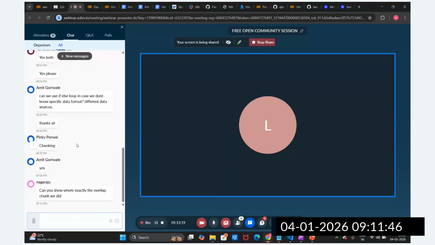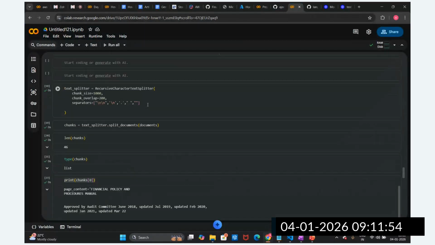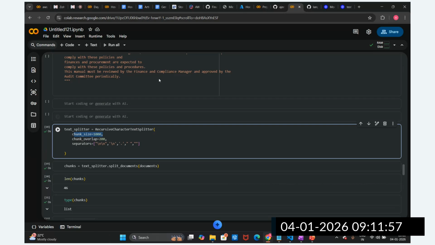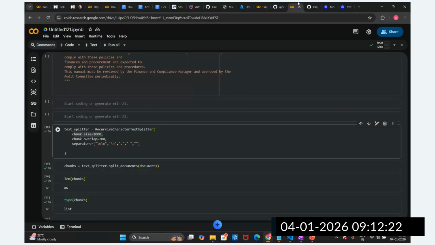Can you show exactly where we did the overlap chunks? Okay, I will repeat this. No worry. If you see here, the chunk size I have provided is 1000. So it will take up 1000 characters, and chunk two will be from this point. But in between, half of this background information goes into one chunk, which is breaking this information. To capture this, we have utilized the overlap of chunk size. Here you can see chunk overlap. Are you able to get it? Yes.